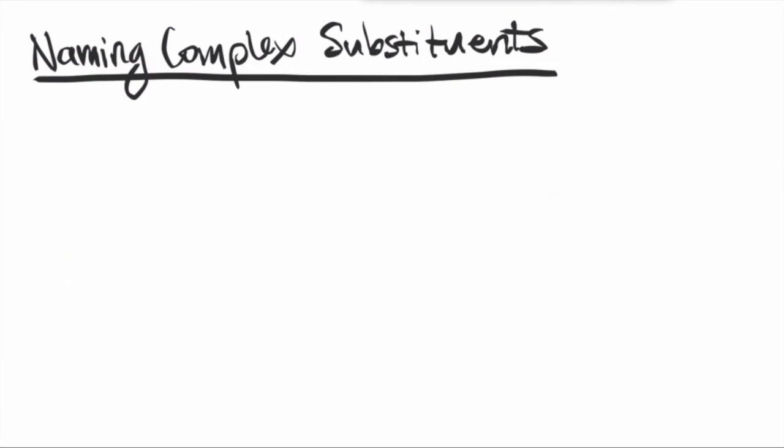So the last thing I want to cover in alkane nomenclature is sometimes we need to be able to name more complex substituents.